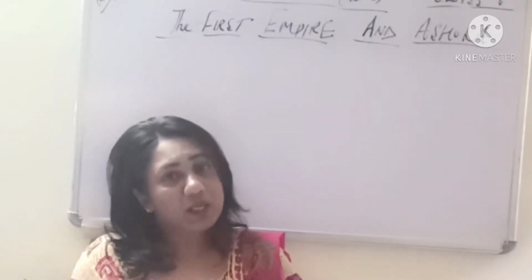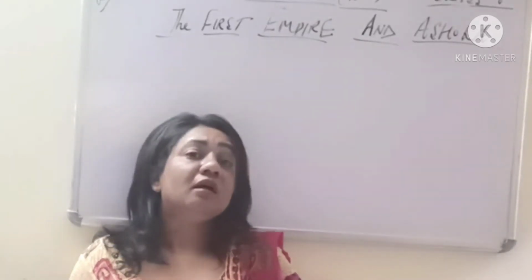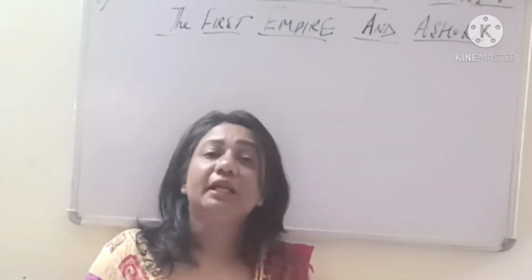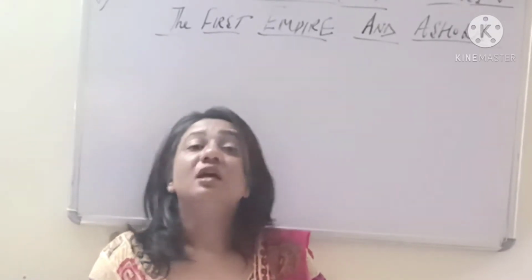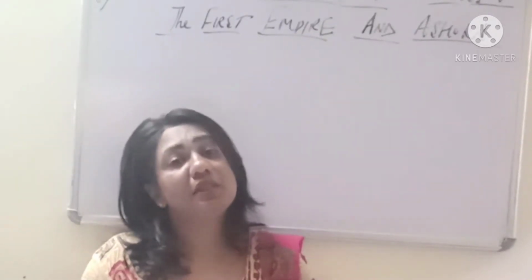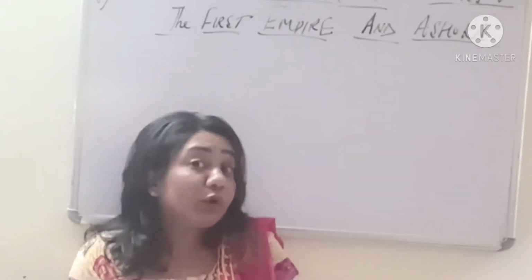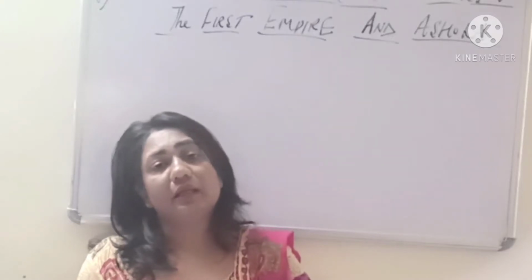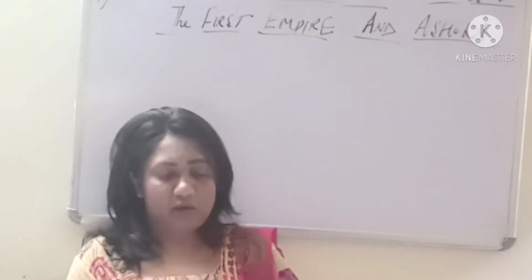Then something about his son now, Bindusara. We all know Chandragupta Maurya was the first ruler, but when he died in 297 BCE, his throne was taken over by his son Bindusara. Now who was Bindusara? Let's see what kind of a person he was, whether he also became a saint, we have already done it, and where he extended his empire.